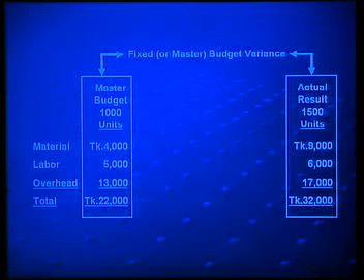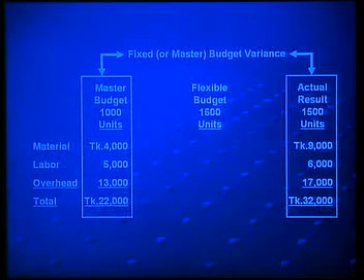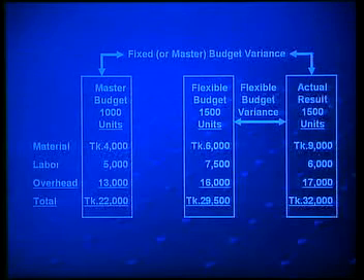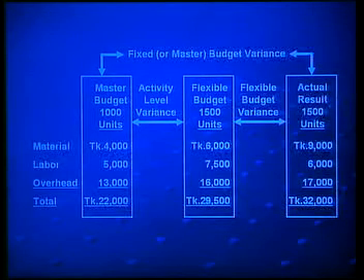As our master budget is for only 1000 units, but actual result is 1500 units, for that reason we prepared a flexible budget for 1500 units. Now, if we compare the actual results with the flexible budget of 1500 units, we will get flexible budget variance, and if we compare the master budget with the flexible budget, then we will get activity level variance.